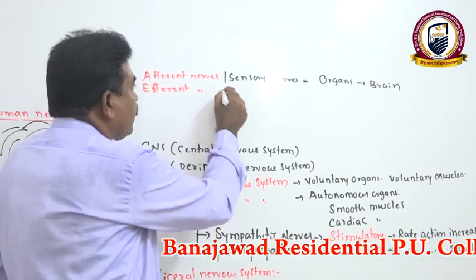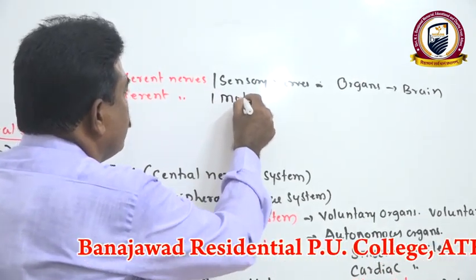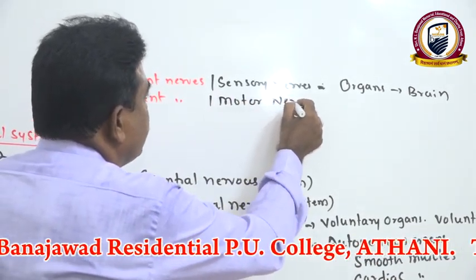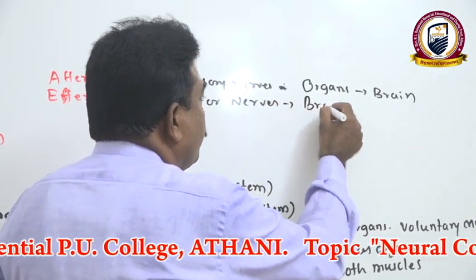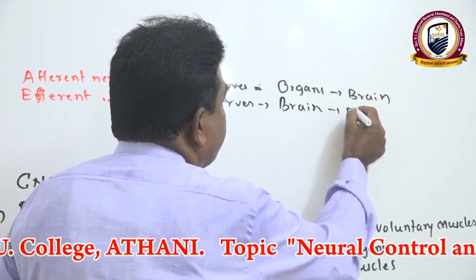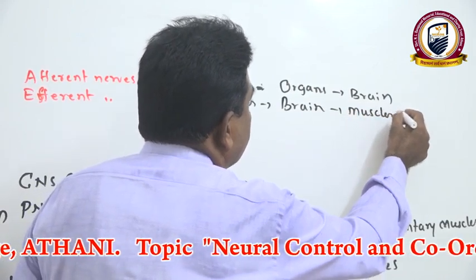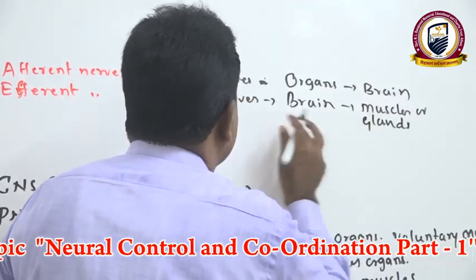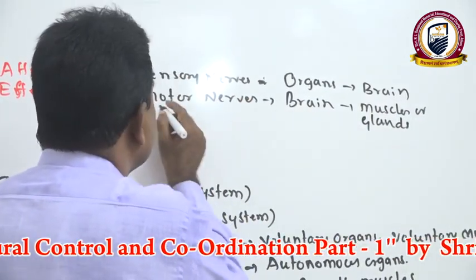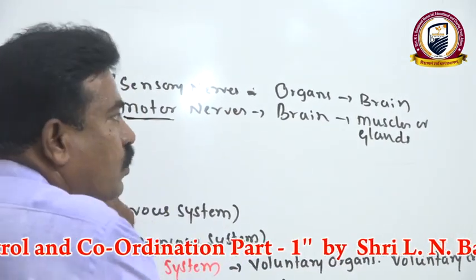Whereas efferent nerves we call motor nerves. They convey the message from the brain mainly to either muscles or glands. Due to innervation to the muscles, we also call them motor nerves.